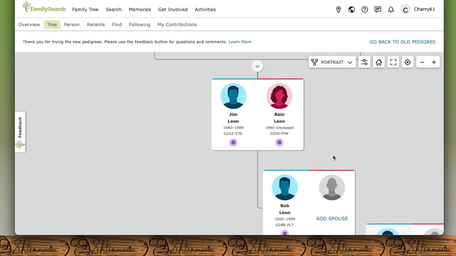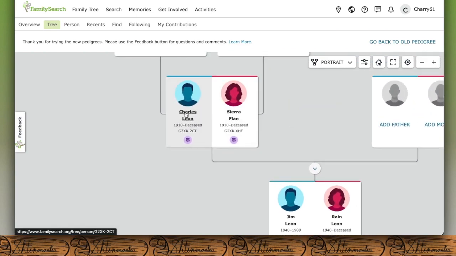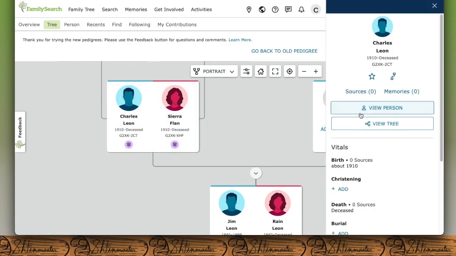We're going to go check around the profiles that we've created of our family and we'll start with the great-grandparents. And we're going to click View Person.